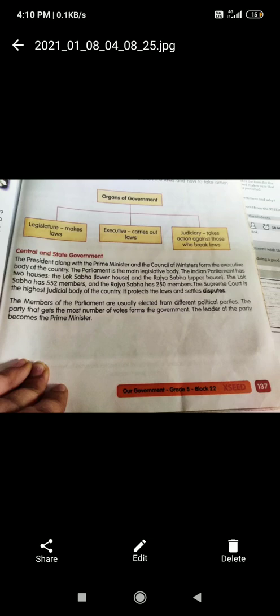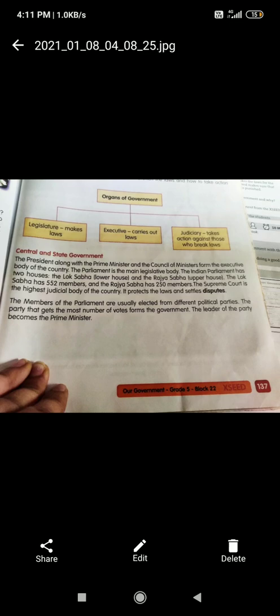The Indian parliament has two houses, Lok Sabha, the lower house, and the Rajya Sabha, the upper house. The Lok Sabha has 552 members and Rajya Sabha has 250 members. The Supreme Court is the highest judicial body of the country. It protects the laws and settles disputes.